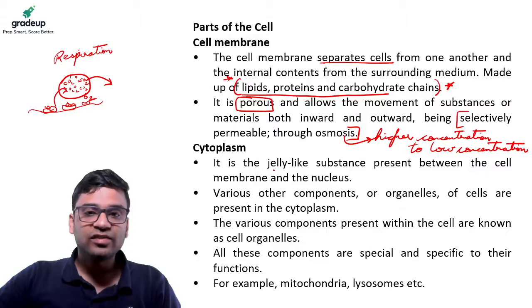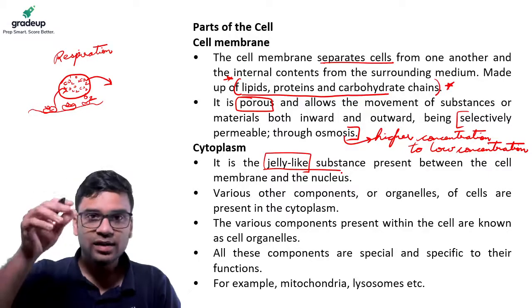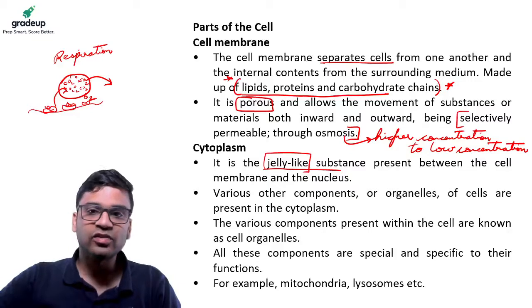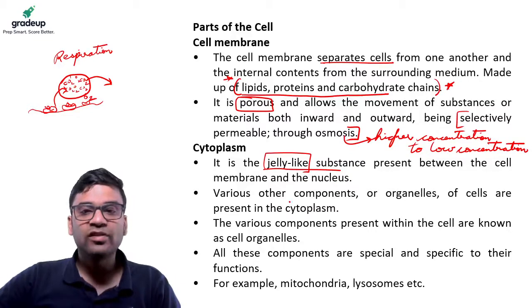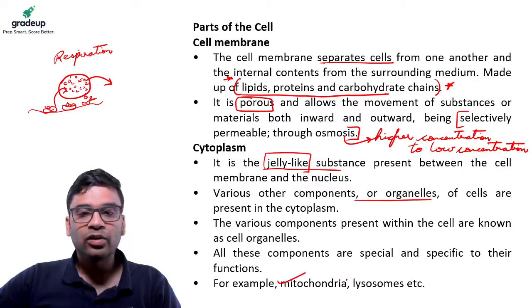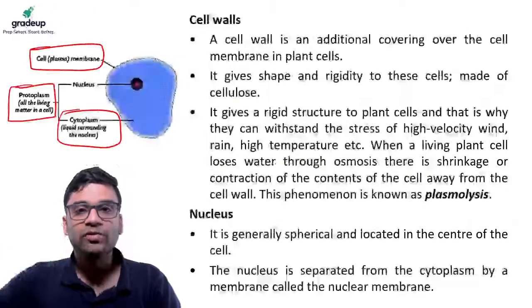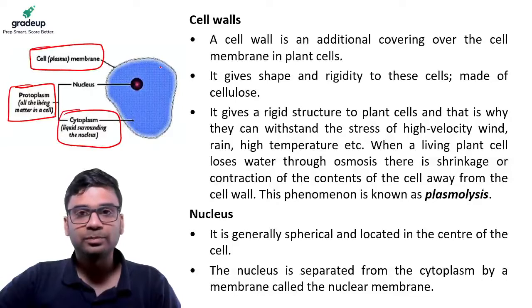And we have the cell cytoplasm. Cytoplasm is the jelly-like substance between the cell membrane and nucleus, as I showed you. In the cytoplasm itself, we have different organelles, like mitochondria, lysosomes, and so on. We'll be discussing them in today's class. All of them float here in the cytoplasm.